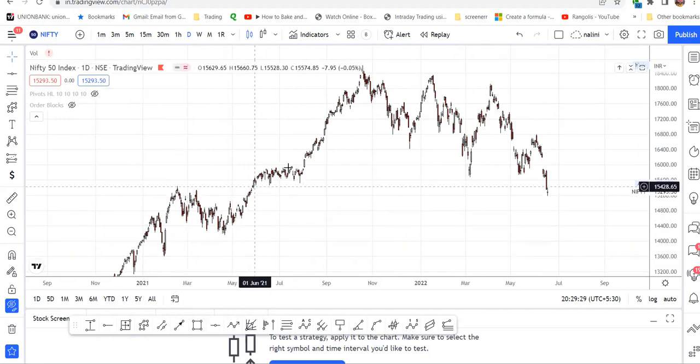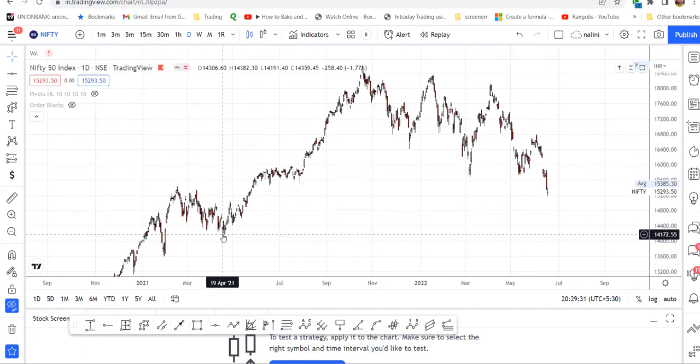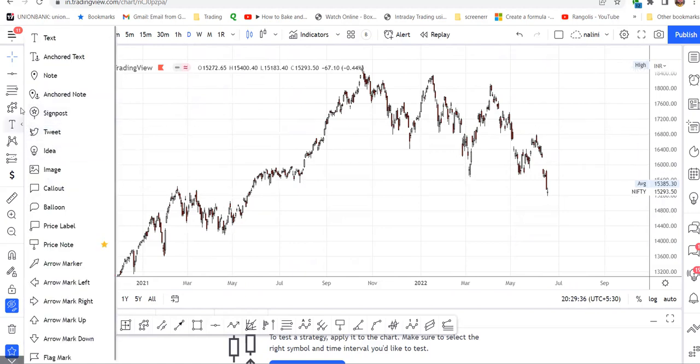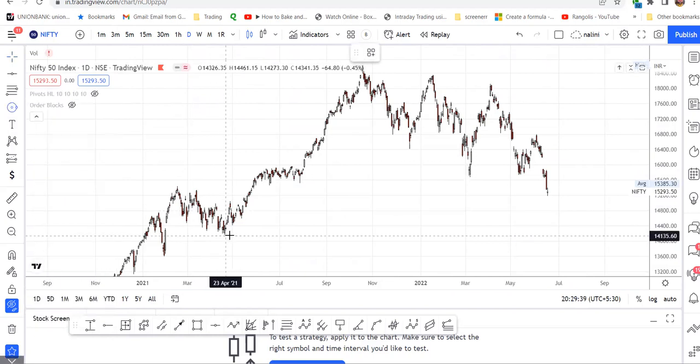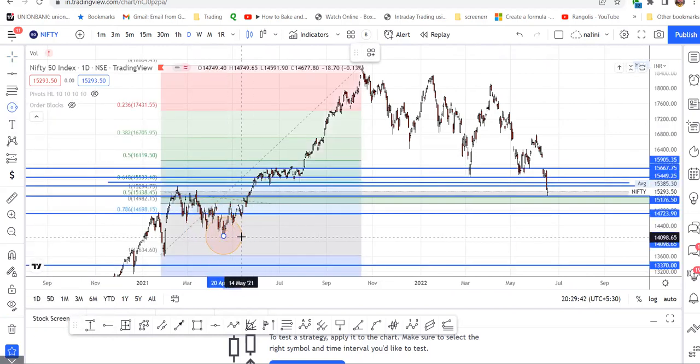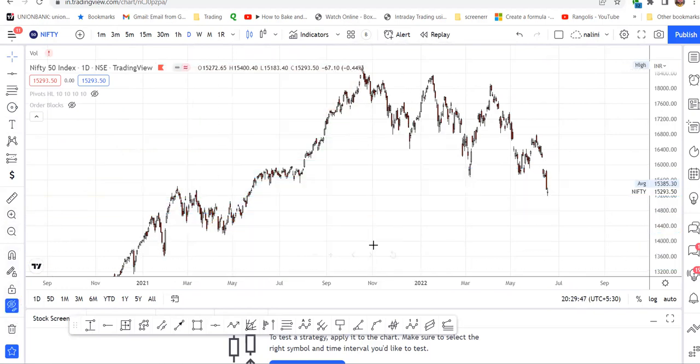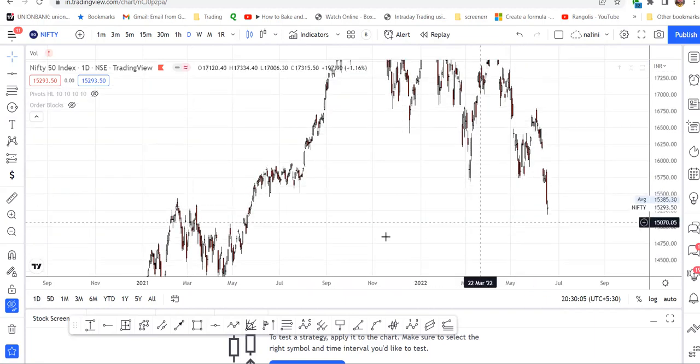Actually, if you see the structure of the market, the swing has started from here. Swing has started from this area. From this area, swing has started. Here, in between this area was a piece of consolidation, and it was a reaccumulation, and it started going up. Now, Nifty has fallen below this level